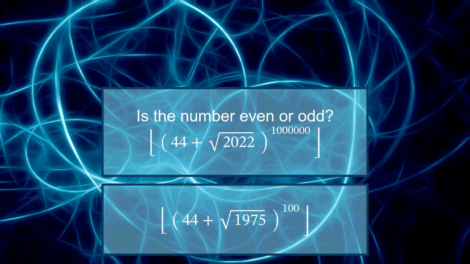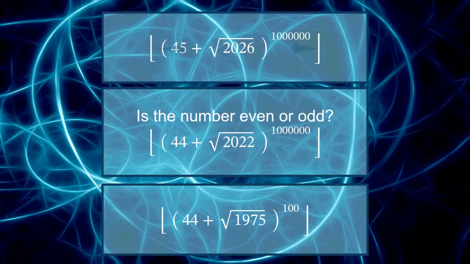What is really remarkable here, number 44 before the square root remained unchanged. However, if 2022 is increased to 2026, the number before the square root must be incremented for consistency. This may provide a good clue to pause the video and solve on your own.